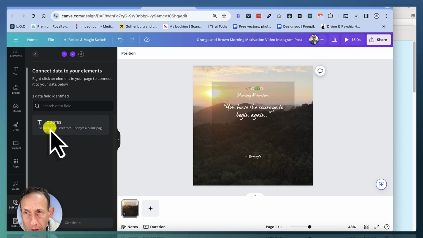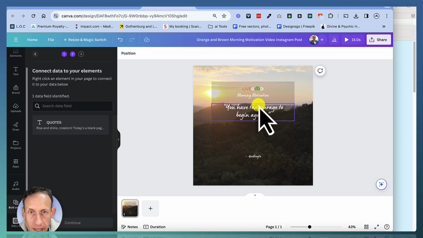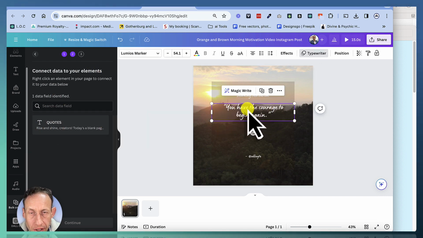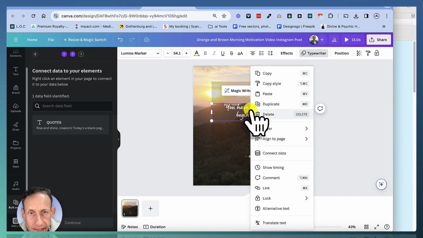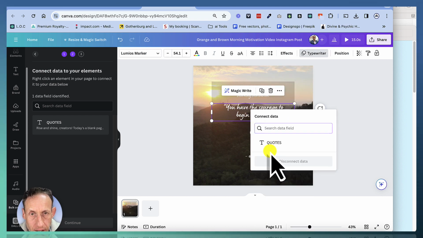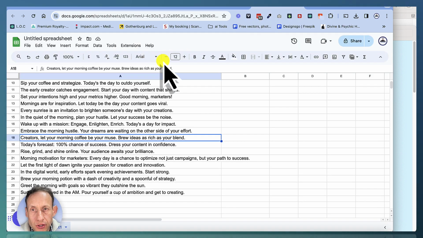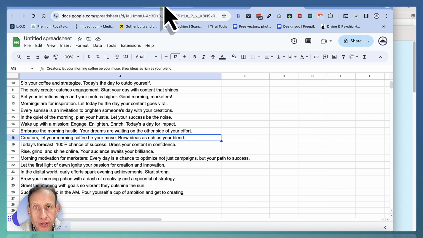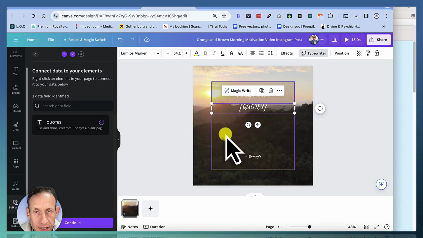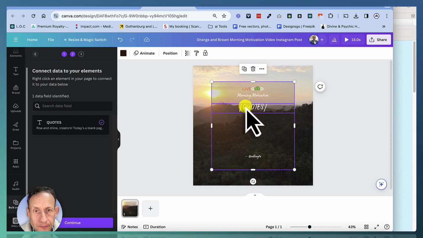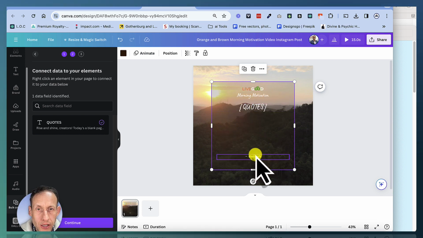Now you've got your data file in Canva, and you go to your canvas. With your mouse, you right click and you connect the data, and then you select the quotes. Obviously within Google Docs, you could create multiple columns. You could have your branding, you could have a link, you could have all kinds of things going in there. So you could actually set it so it collects data. Like you could have a random title, you could have a random footer or whatever.